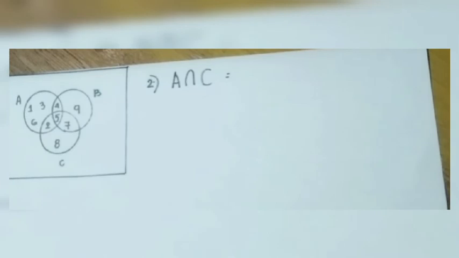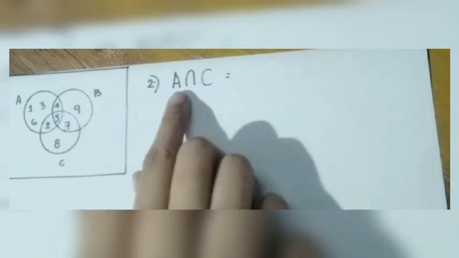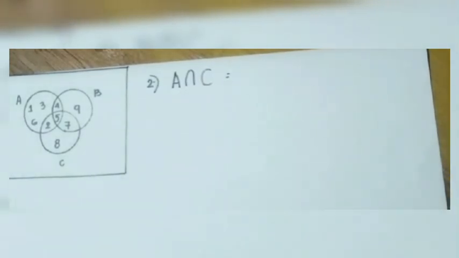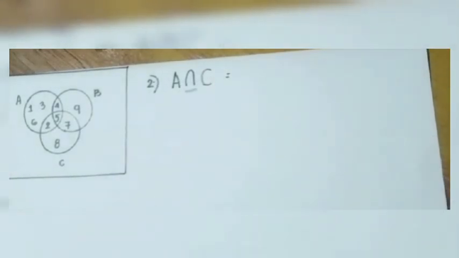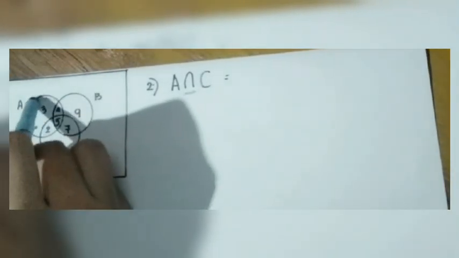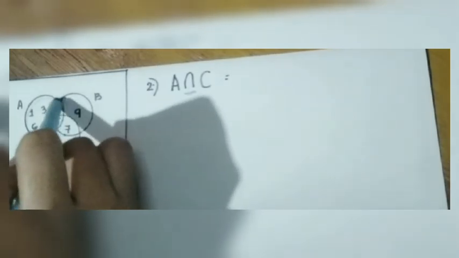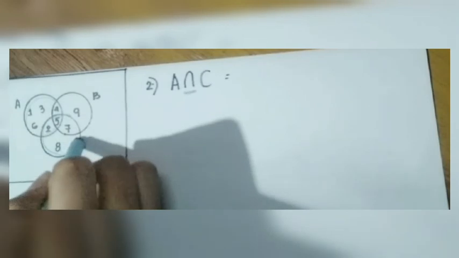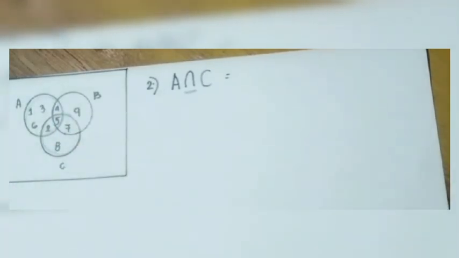Same Venn diagram. Number 2 is we need to get A intersection C. So again, what is A intersection C? Meaning to say the intersection of A and C. What is or are the elements common to both sets? So I have here my set A and I have here my set C. So we will find the intersection of these two sets.